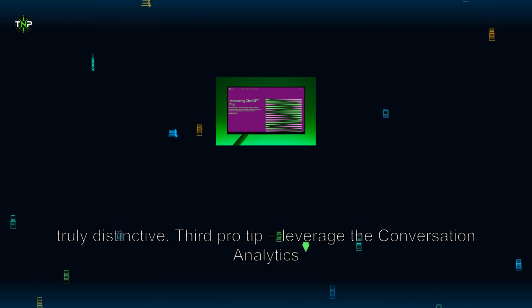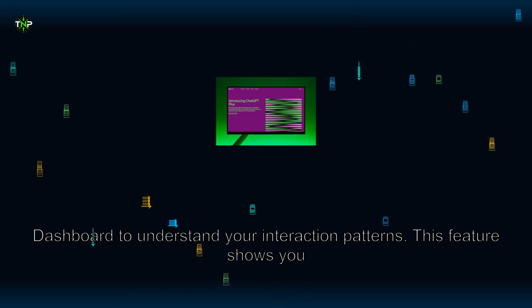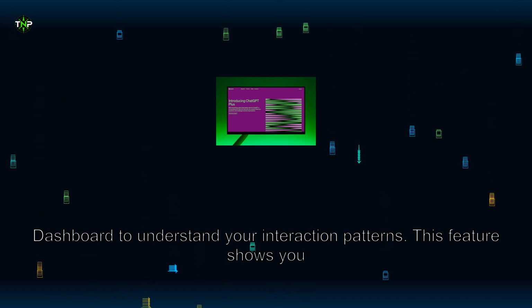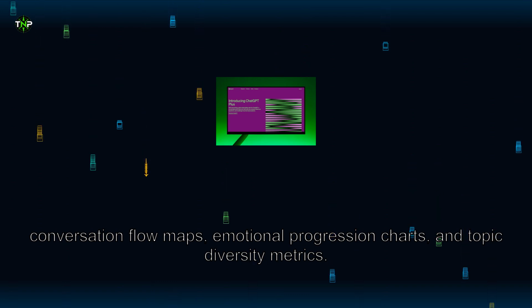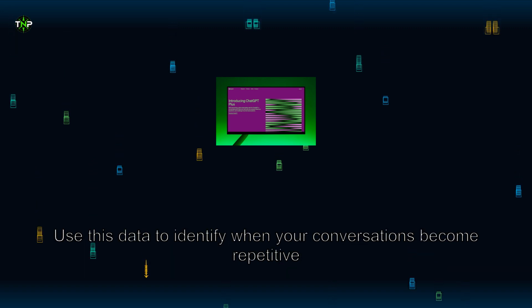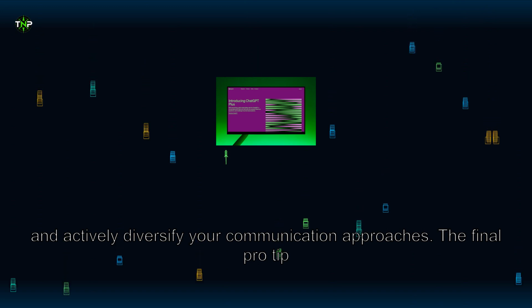Third pro tip: leverage the Conversation Analytics dashboard to understand your interaction patterns. This feature shows you conversation flow maps, emotional progression charts, and topic diversity metrics. Use this data to identify when your conversations become repetitive and actively diversify your communication approaches.